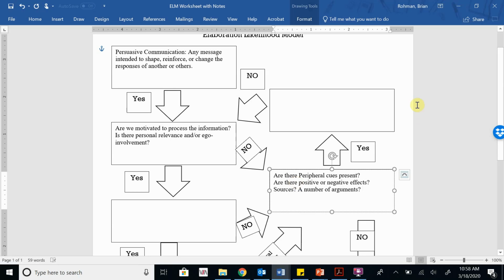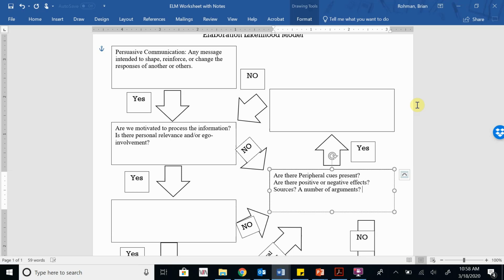So a peripheral cue can really be a bunch of different things. That doesn't have to just be one single thing. Maybe there's a specific jingle, right? Or there's a specific slogan, right? So Nike's Just Do It campaign. Going way back, Tony the Tiger for Frosted Flakes, they're more than good, they're great, because it was a tiger grating, right? So those can be peripheral cues.